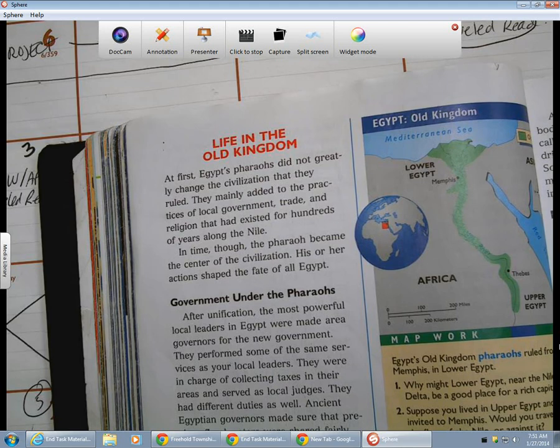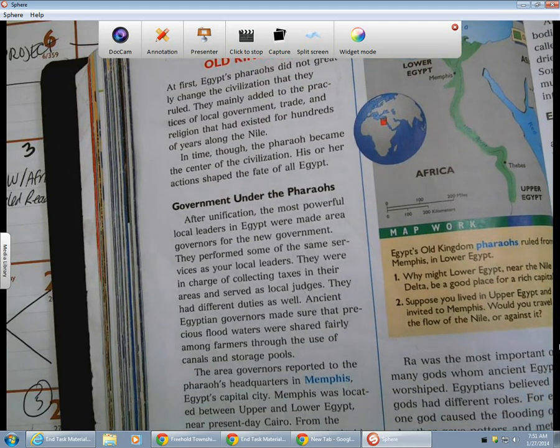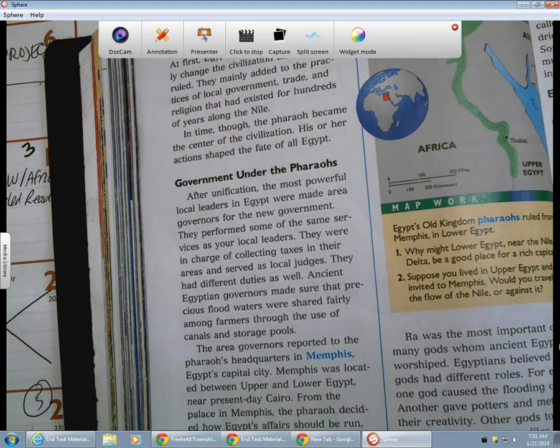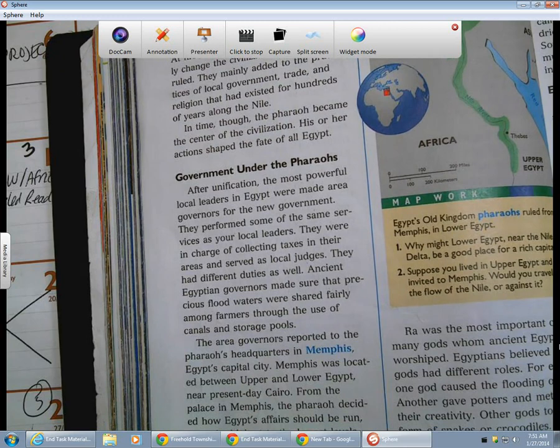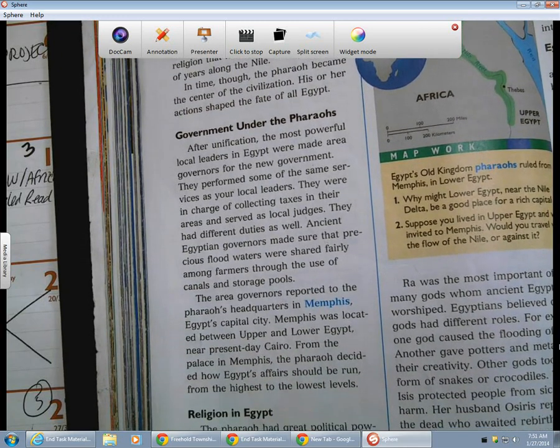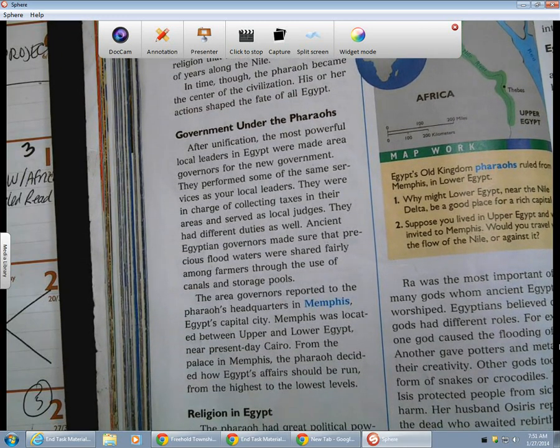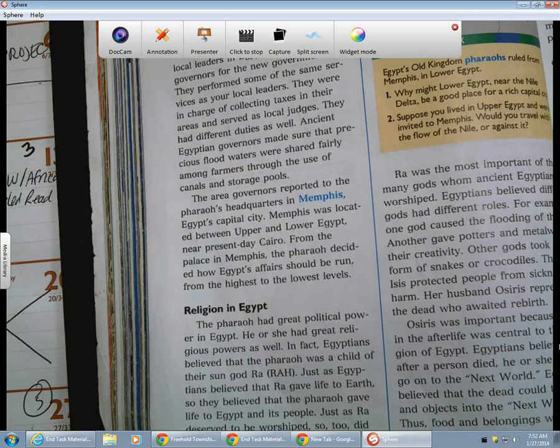The area governors reported to the pharaoh's headquarters in Memphis, Egypt's capital city. Memphis was located between Upper and Lower Egypt, near present-day Cairo. From this place in Memphis, the pharaoh decided how Egypt's affairs should be run, from the highest to the lowest levels. The pharaoh had great political power in Egypt.